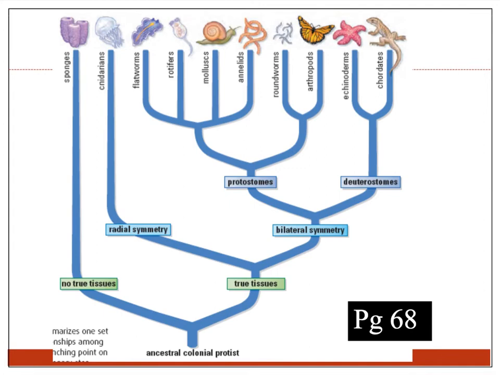So at the top of this diagram, we've got the different phyla of animals, which we'll talk more about in class together. And you can see at the bottom are characteristics that all of the phyla share. They believe that animals evolved from an ancestral colonial protist. So that's their common ancestor. And then the first characteristic they're looking at is whether or not these animals have tissues. So the only phyla of animals that don't have tissues are the sponges. So you can see the phylogenetic tree branches off on its own over here. Sponges don't have true tissues. So all the ones above this classification have true tissues.